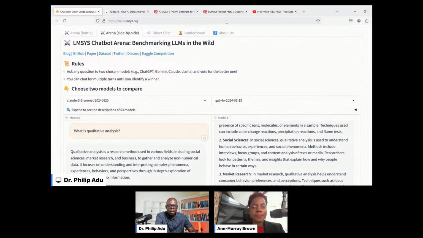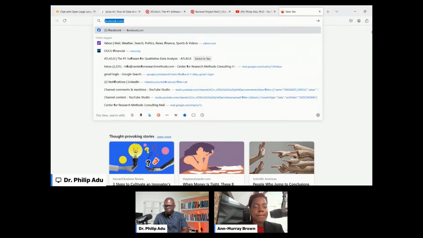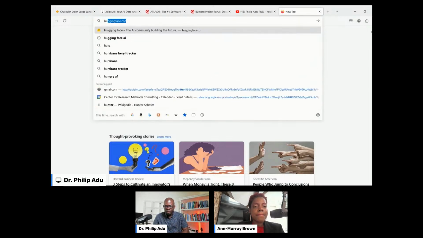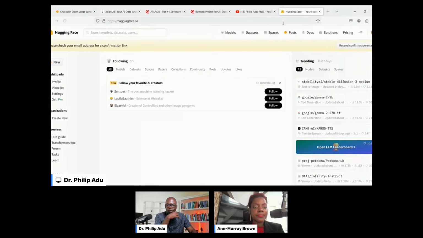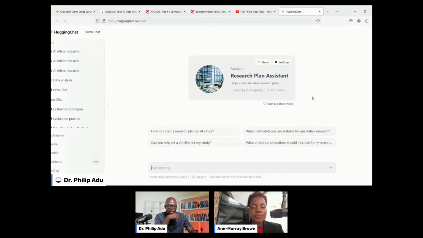Another software that you can explore is for free models, which we call open source. When you go to Hugging Face, huggingface.co, and you go to HuggingChat, you'll be able to explore some of the models that are open source, the ones that are free to use all the time.